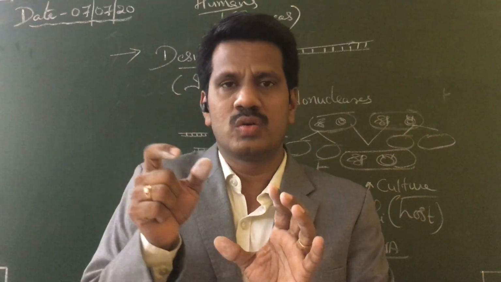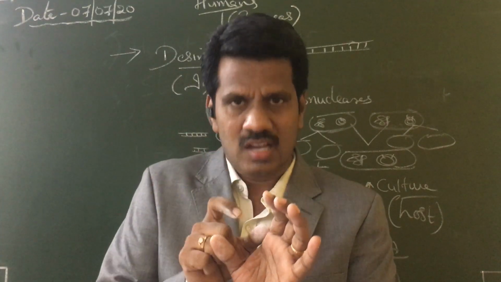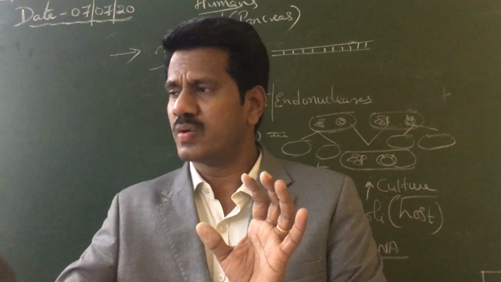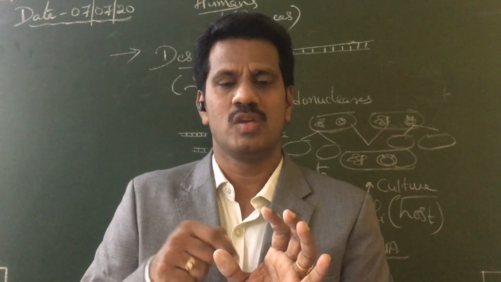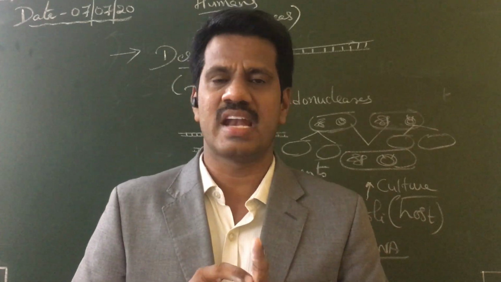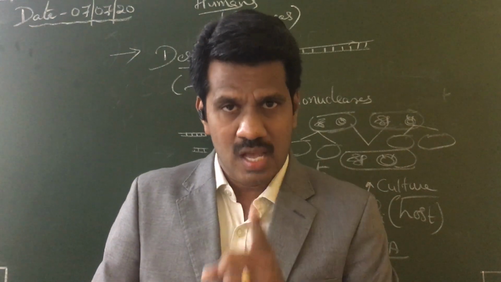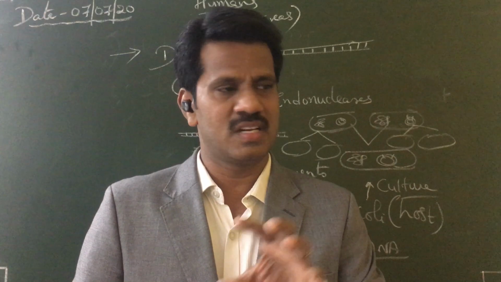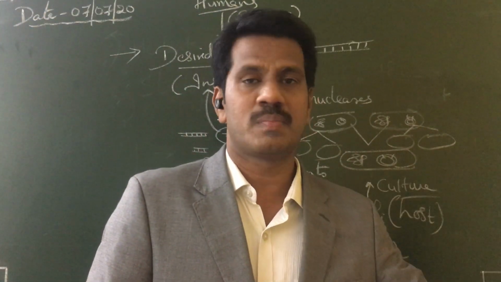So you are inserting into the vector or a carrier. When you insert into a vector or a carrier, this will become the rDNA, because you are inserting the desired character into the plasmid or a vector. That means it has two different genetic materials. Therefore, it is called rDNA. This rDNA you are inserting into the host, because this vector only can transfer into the host. So this helps in carrying into the host, and your desired gene is inserted into that particular host.